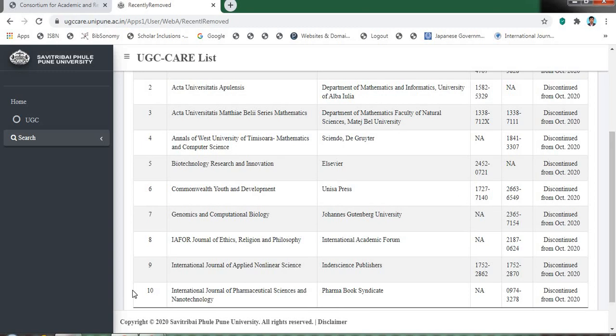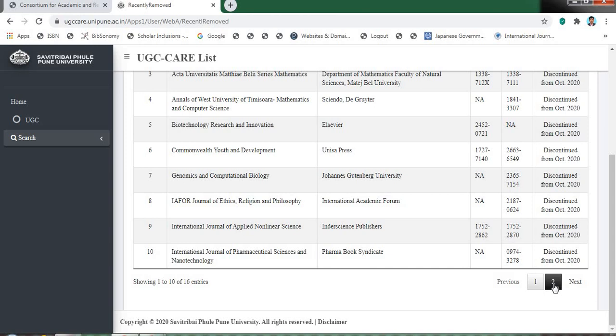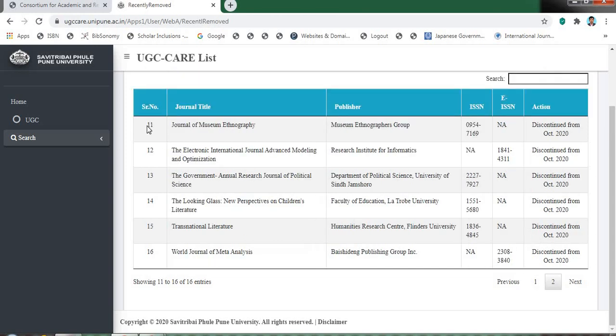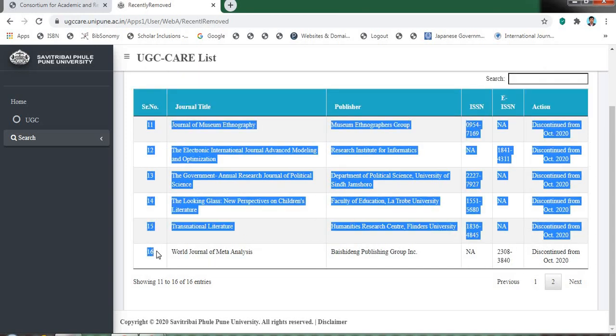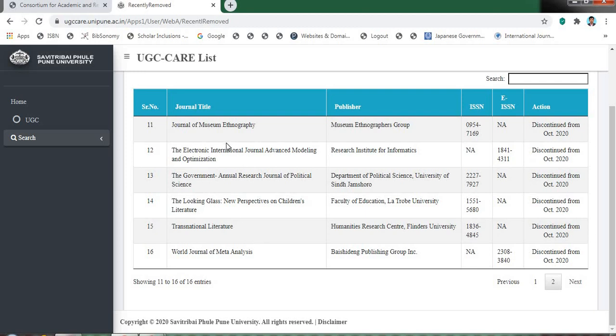Serial numbers 1 to 10 are displayed here. Just scroll down and you can click the next page. Here you can find the remaining journals, that is from serial number 11 to 16. All these 16 journals are removed from the UGC CARE list as on 1st October 2020. This is the major change UGC has made in the UGC CARE list as on 1st October 2020.